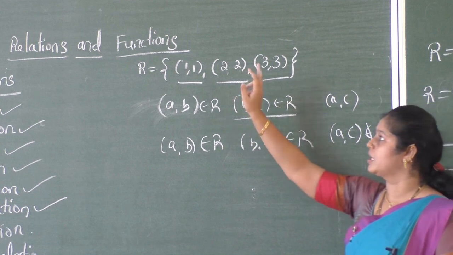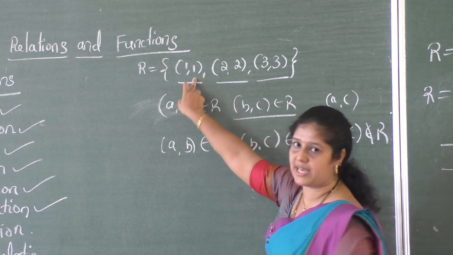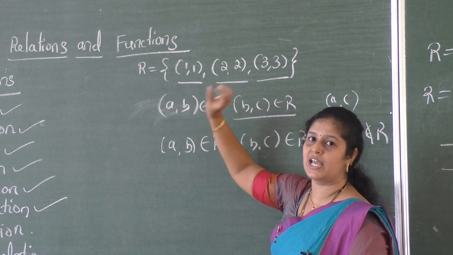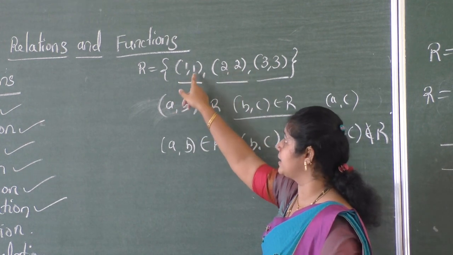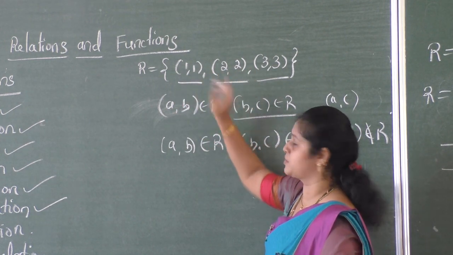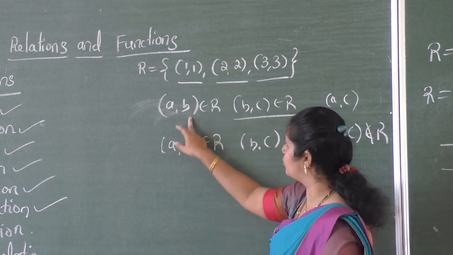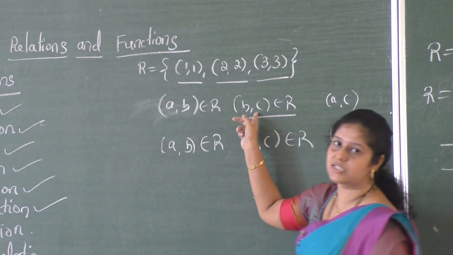Here only one ordered pair is there, and you are not getting another ordered pair such that its end point and first point are the same. Then we can conclude that the relation is transitive.